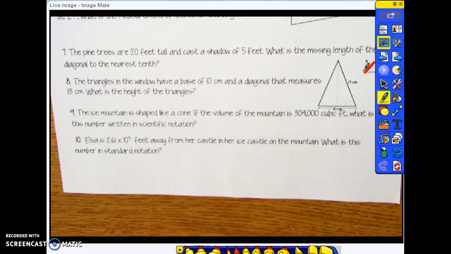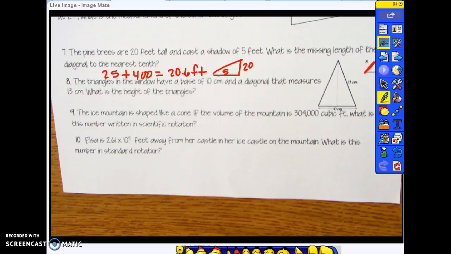Our tree is 20 feet tall and its shadow is 5. So you're looking for the missing length. That's a squared plus b squared equals c squared. So we add 25 plus 400 to get 425, and the square root of that is 20 6/10 feet.